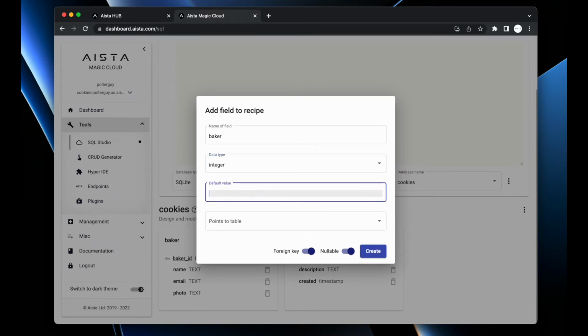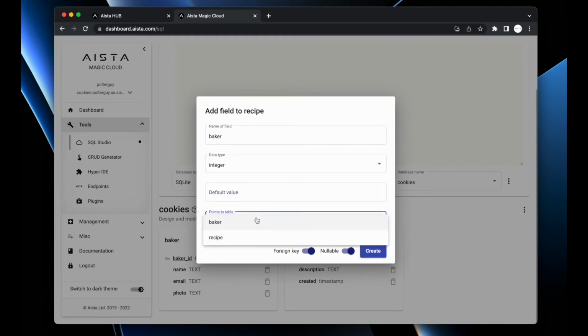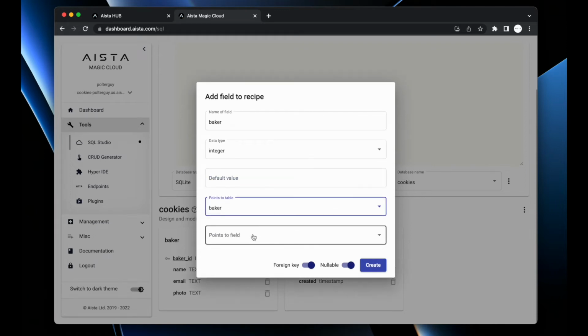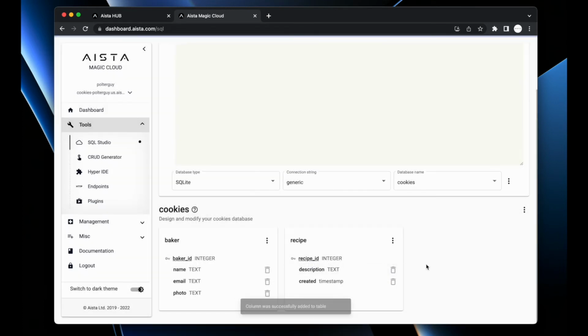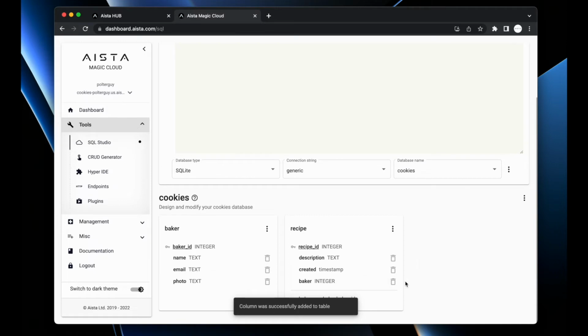I don't want it to have a default value. I want it to point to the table baker, and its baker underscore ID field. So I now have a relational database where each individual record in my recipe table points to one specific baker.